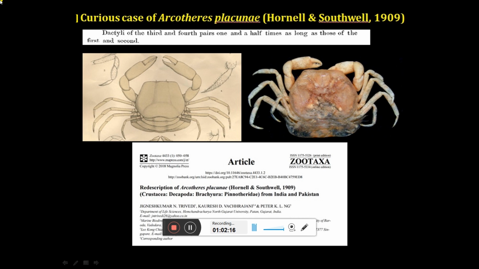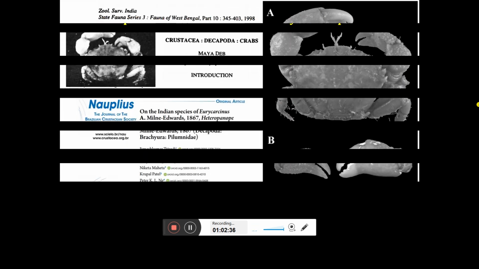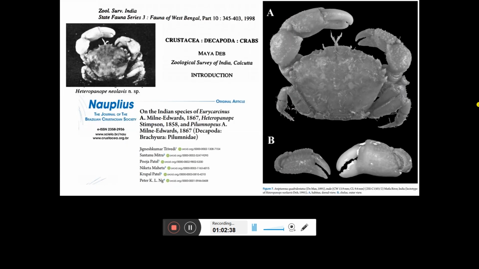You can correct the mistake and you can give good taxonomy to the people who are working in the world. So now this is a valid species and people can use my reference whenever they are working on the pagurids. Okay, so this is one more type of study, redescription of species which were described previously. You can correct if there are some mistakes. Okay, similar cases with this particular crab also, but we have less time, so I am skipping it.